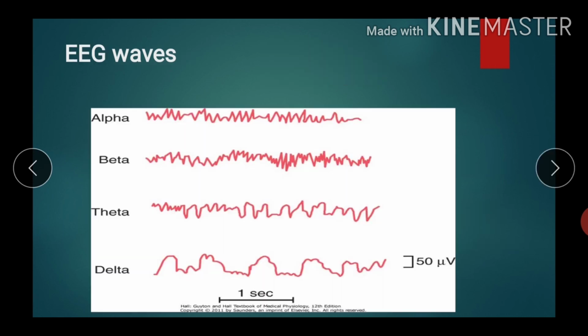So this is the recording of all four waves, how they look: the alpha wave, beta wave, theta wave and the delta waves.